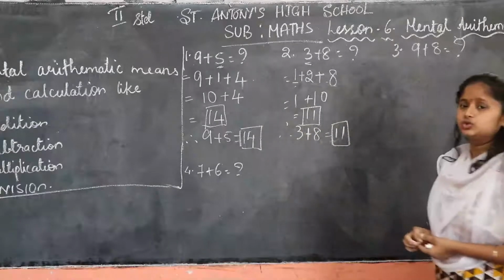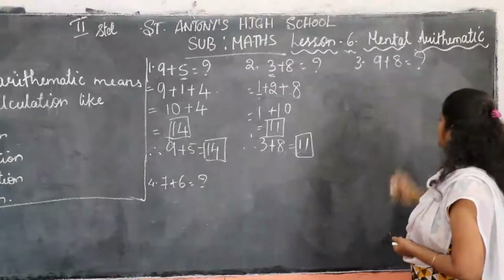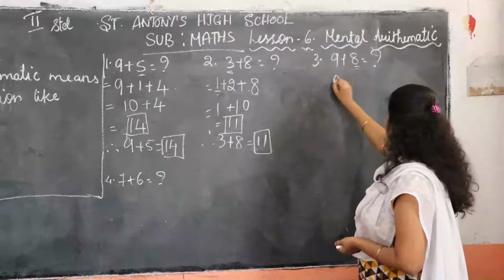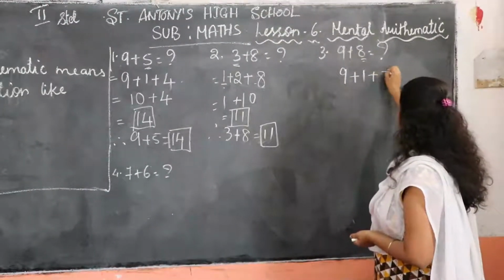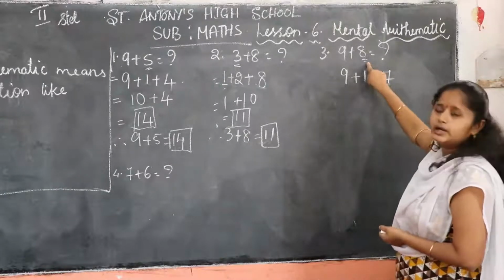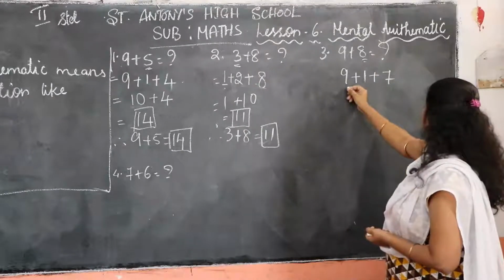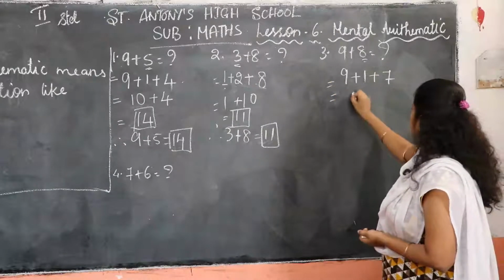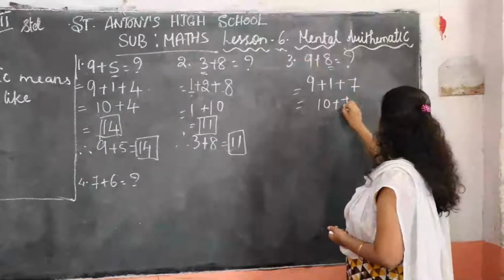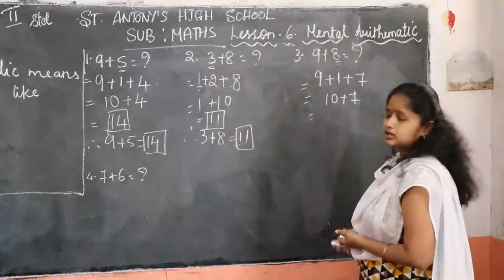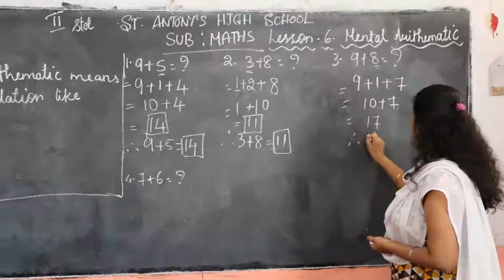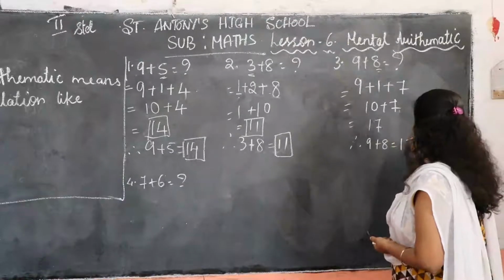Next. 9 plus 8. So 9 plus 8, this is a very big number. We can't solve it easily. So what we have to do? 9 plus 1 plus 7. So 1 plus 7 is what? 8. So you can add it easily. 9 plus 1 is 10. Next you have to put this number down directly, plus 7. Now you add it, 10 plus 7 is 17. So therefore 9 plus 8 is equal to 17.